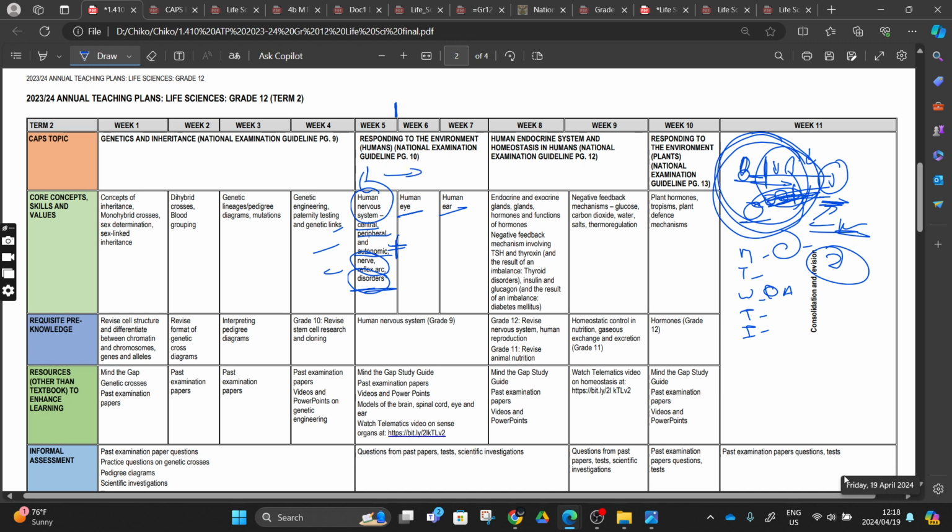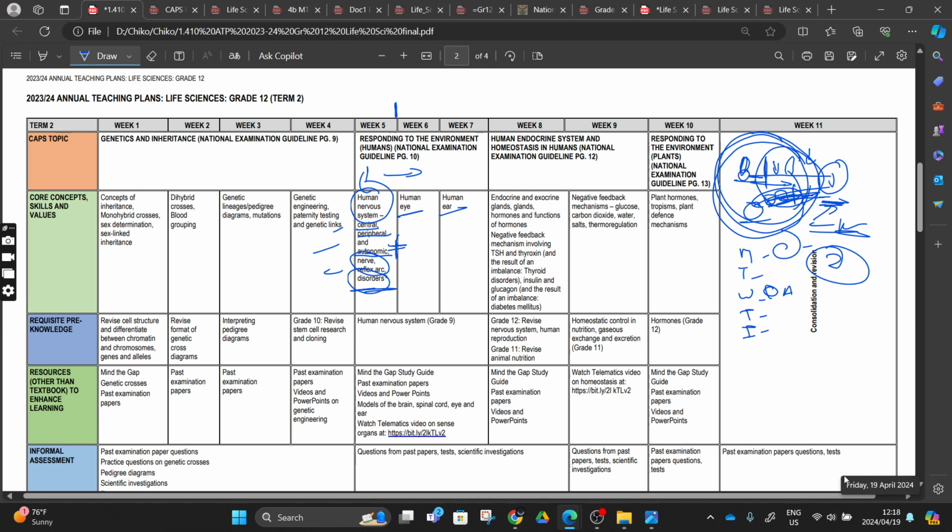You'll agree with me, we did the human nervous system, we did the brain. We have the cerebrum controlling all voluntary movement, and we also have the cerebellum coordinating those voluntary movements. We have the medulla oblongata, for breathing, peristalsis, all those. Then we have the corpus callosum, which was connecting the left and the right hemisphere. We also talked about the spinal cord.